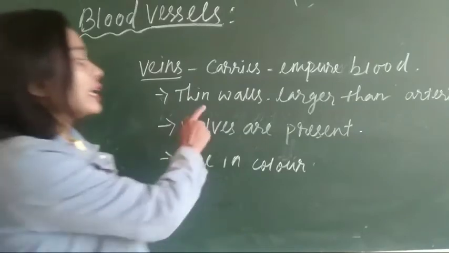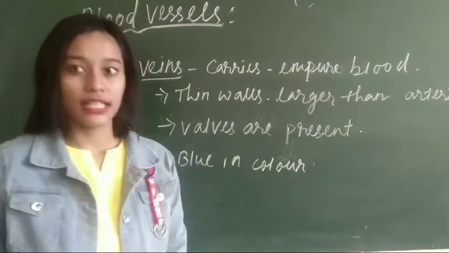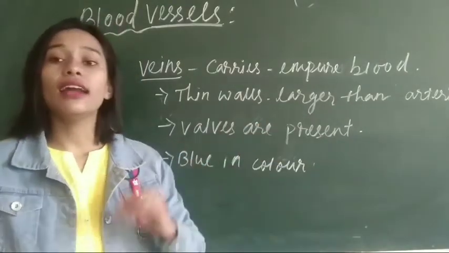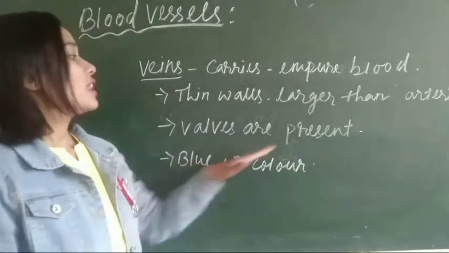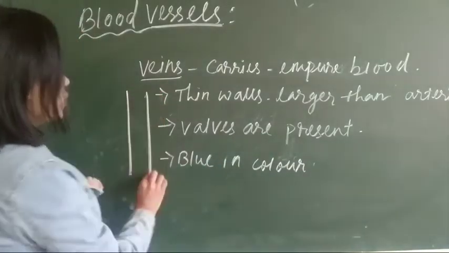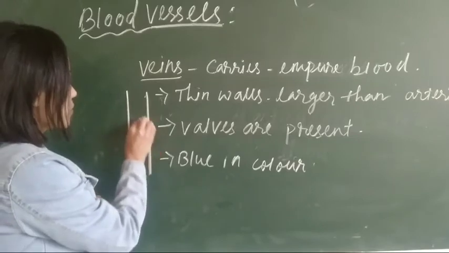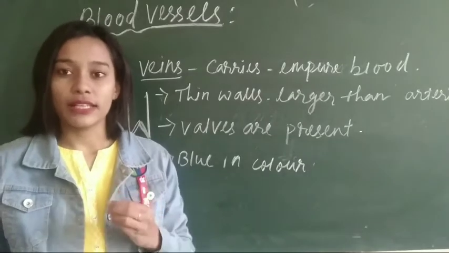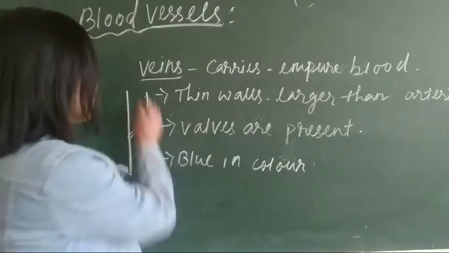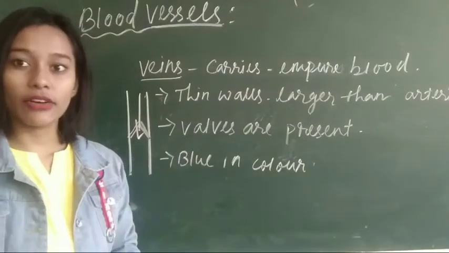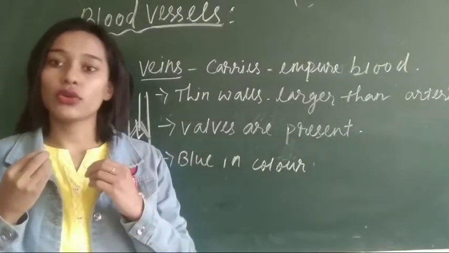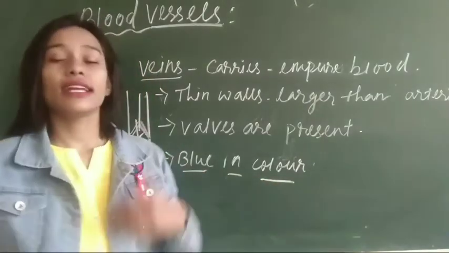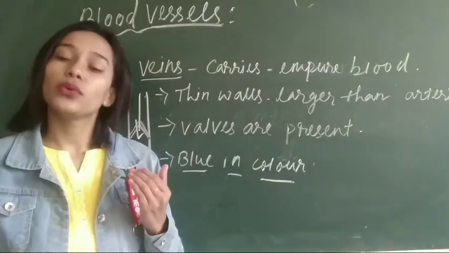Now, they have thin walls and are larger than arteries. Their walls are not elastic. They are thin, and they are larger than arteries. Valves are present. Suppose this is the vein and valves are present like this. Do you know the function of these valves? This valve prevents the backflow of blood. The blood will move only in one direction, from different parts of our body only to our heart. They are blue in color. Already I told you that deoxygenated blood is blue in color.